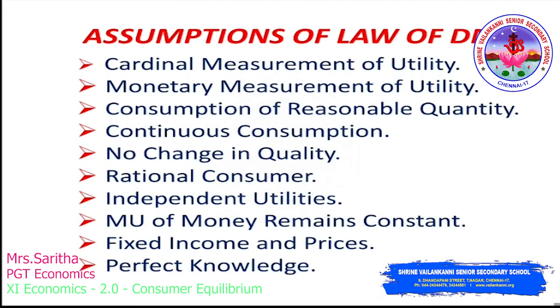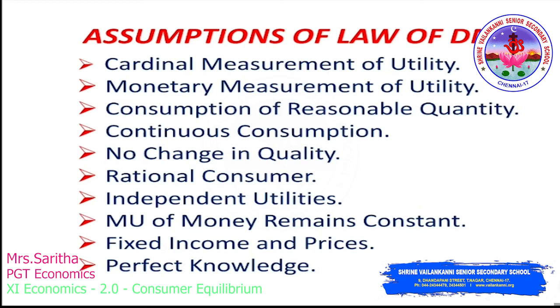Move on to the assumptions of the law of diminishing marginal utility. The first one, cardinal measure of utility. Second, monetary measure of utility. Third, consumption of reasonable quantity. Fourth, continuous consumption. Fifth, no change in quality. Sixth, rational consumer. Seventh, independent utilities. Eighth, MU of money remains constant. Ninth, fixed income and prices. And the last one, perfect knowledge. So, these are the assumptions of the law of diminishing marginal utility.